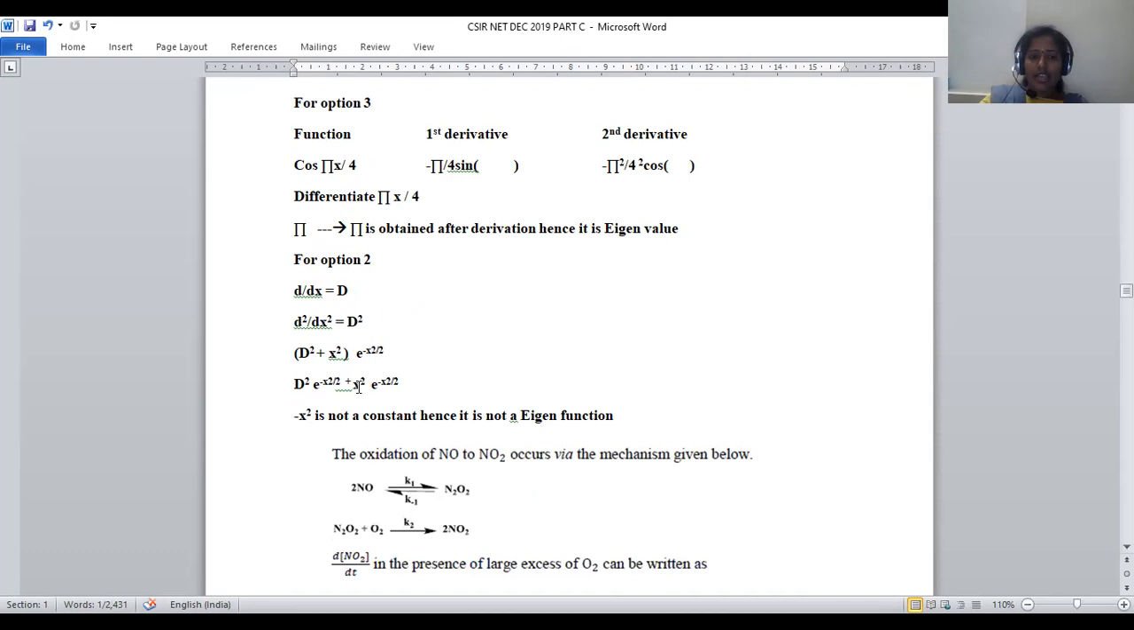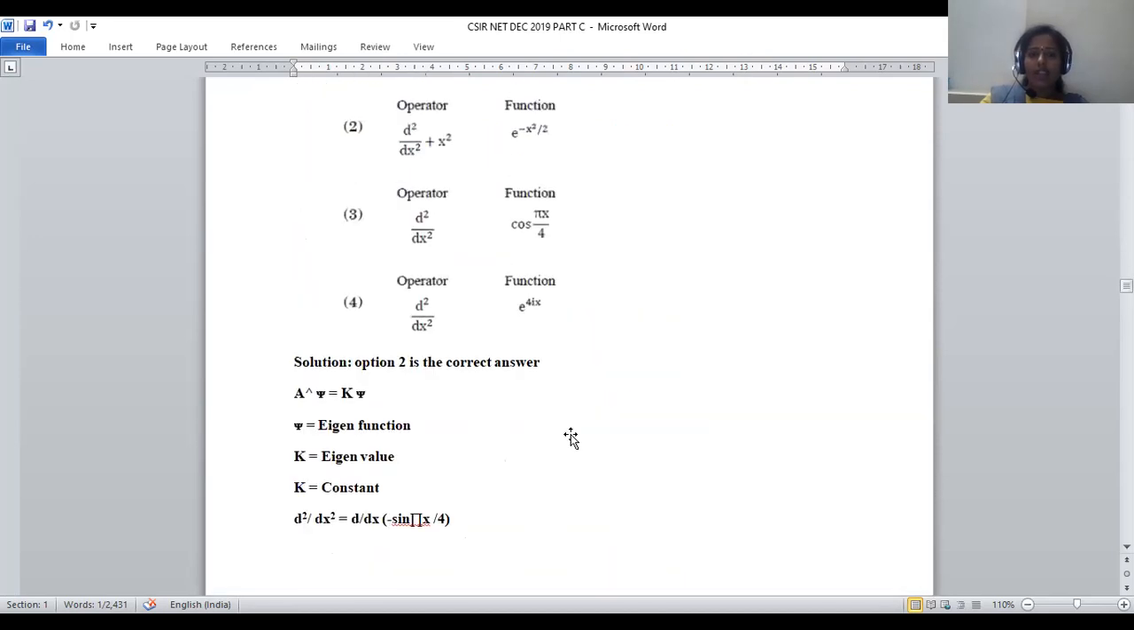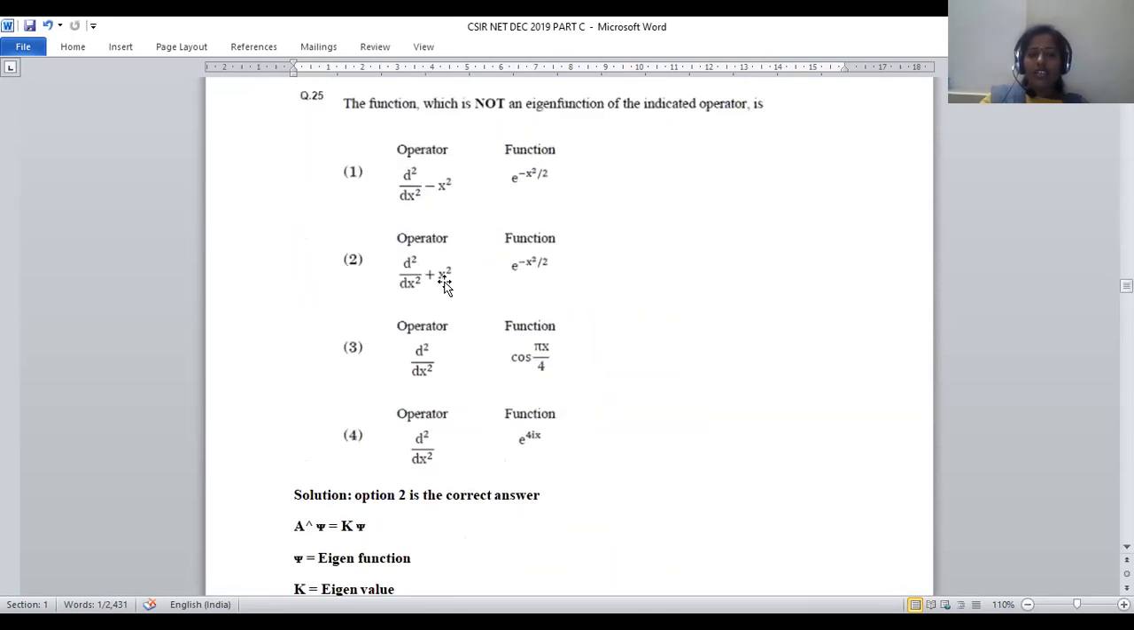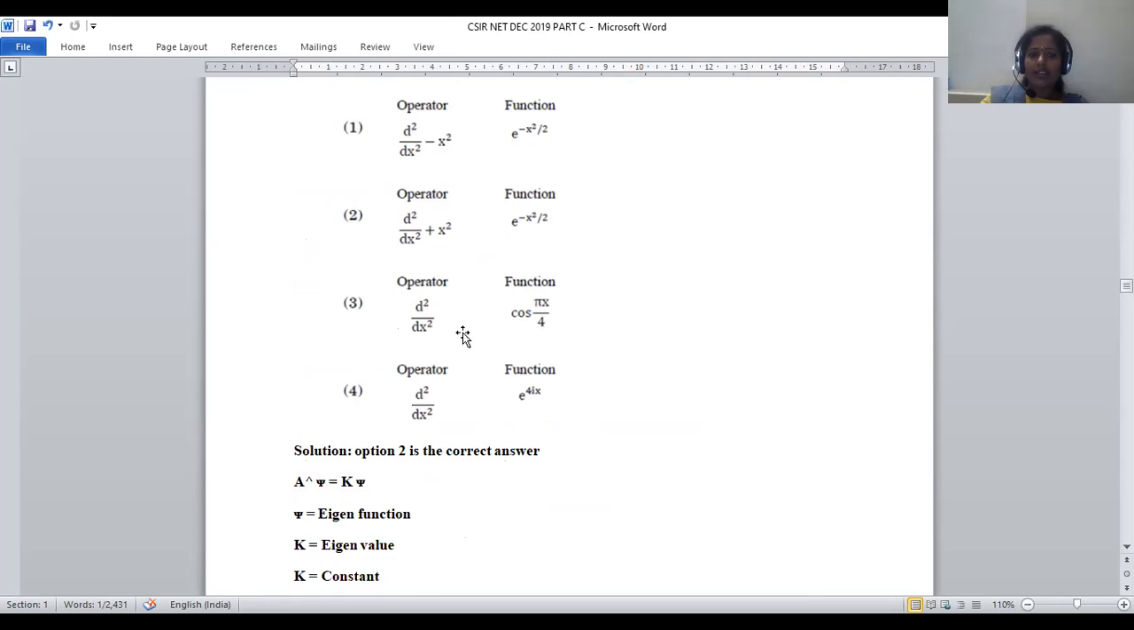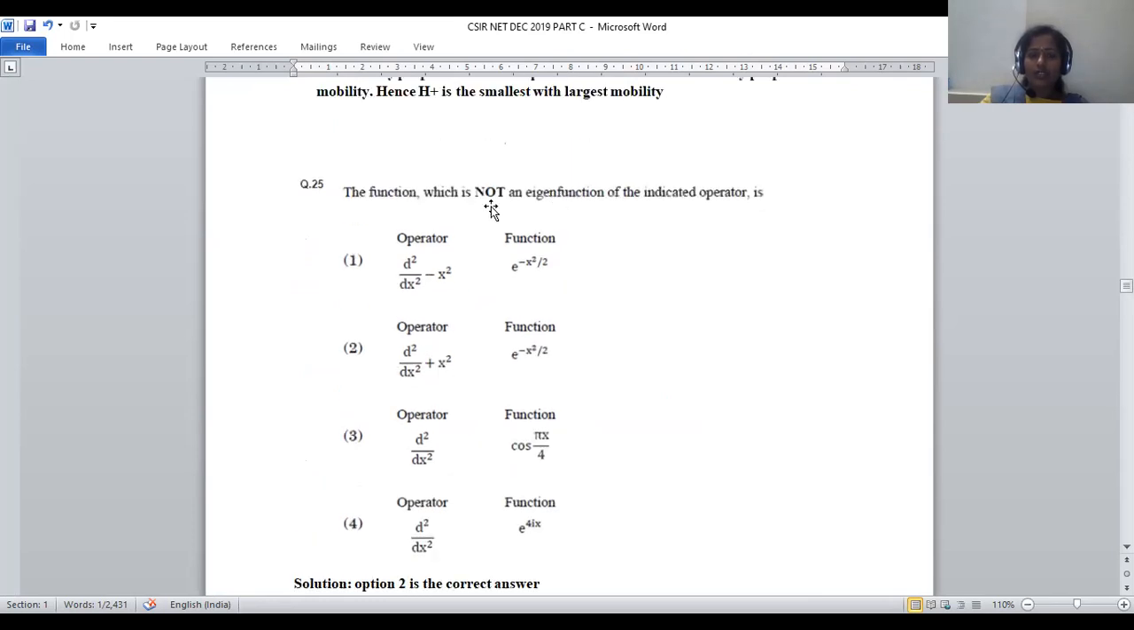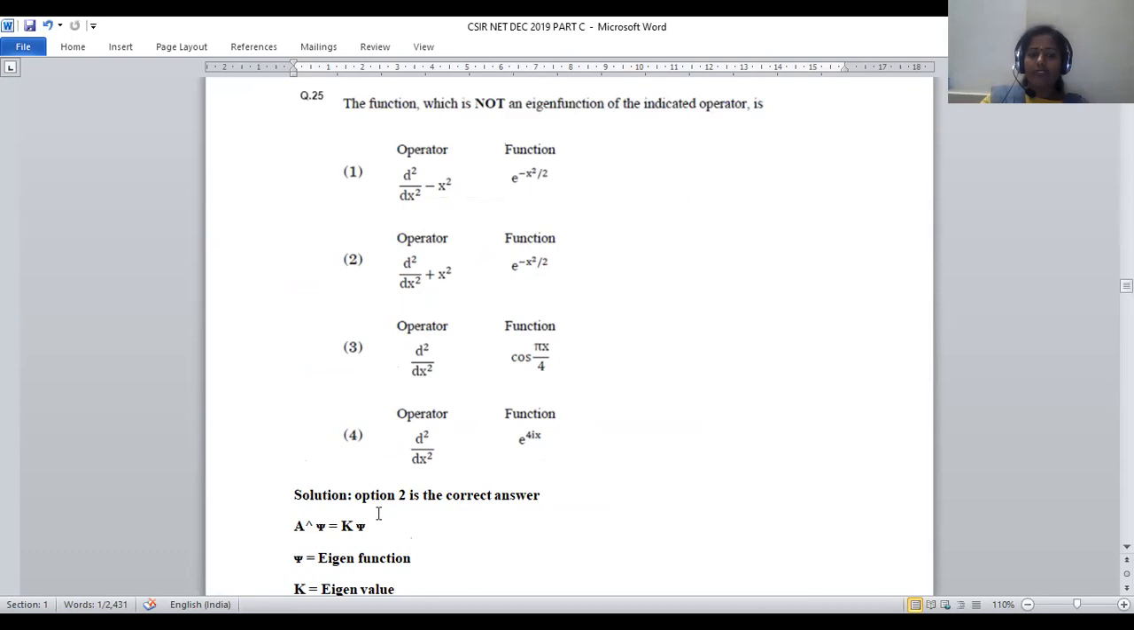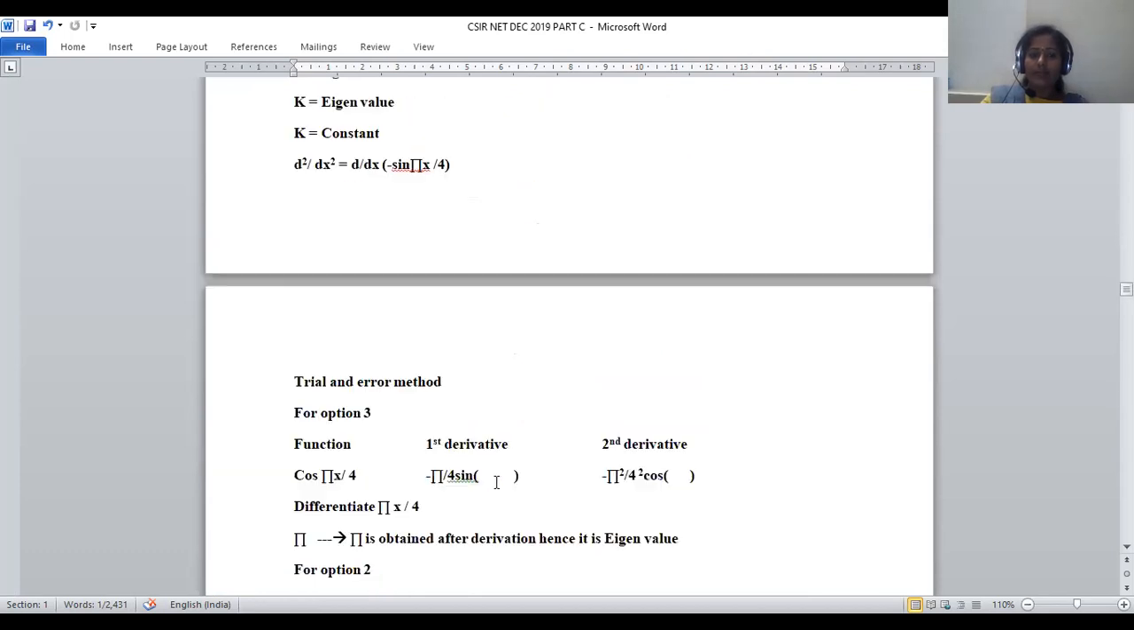So here, x² is not a constant value. Whatever the x² value is, that is not a constant value. That's the reason why it is not an eigenfunction. For option number 2, there is a variation in this minus x² value whenever it is multiplied with this function, so it will not be considered an eigenfunction. That's why option number 2 is the correct answer for question number 25.